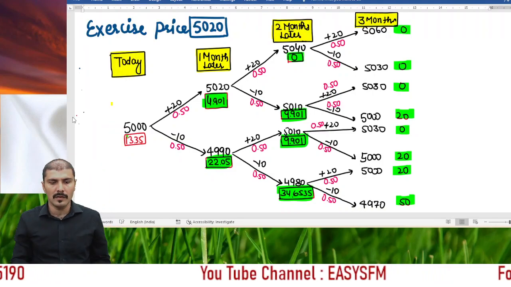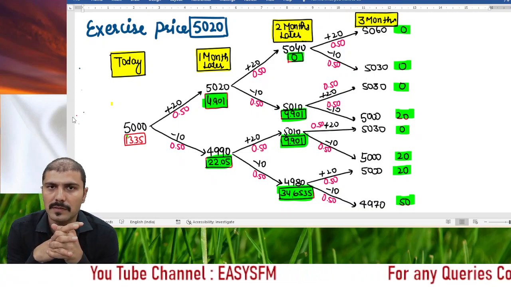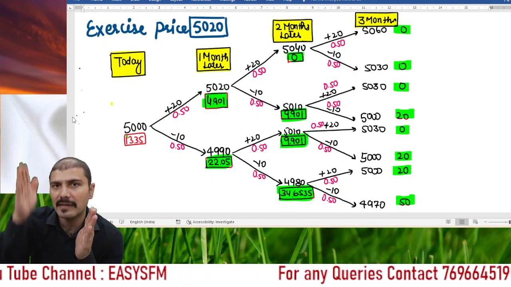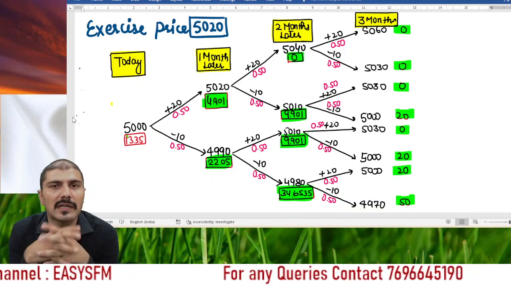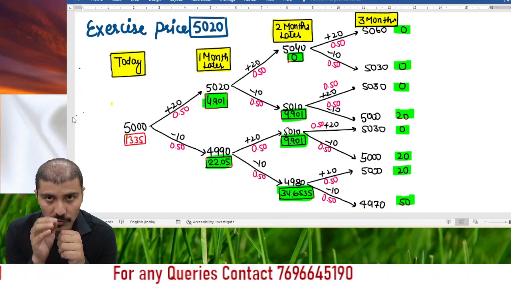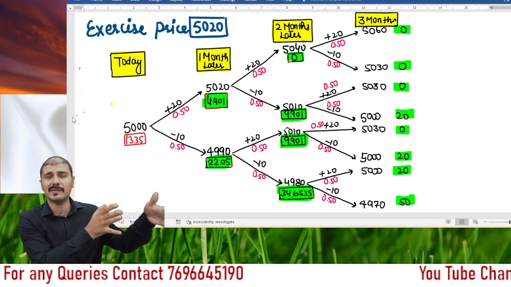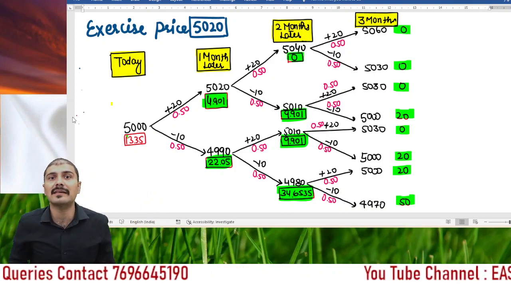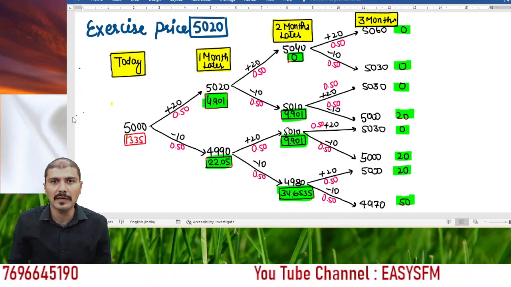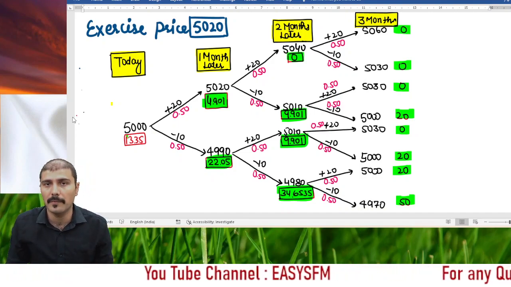Now let's revise what was the key difference between the American and European options. Under European options, the option can be exercised only at the end of 3 months, and then you will get this value of option, expected benefit, right? In American options, you will have a right to exercise the option before the expiry date also. That is, you can exercise the option at the end of the second month also, you can exercise the option at the end of the first month also, right? And the value of your American option is generally higher than or equal to the European option.